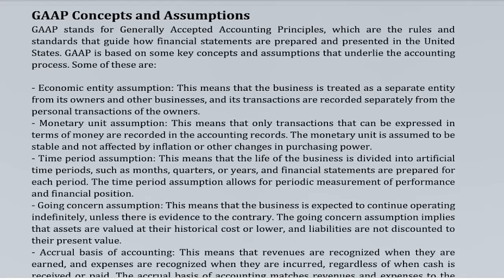Time period assumption. This means that the life of the business is divided into artificial time periods, such as months, quarters, or years, and financial statements are prepared for each period. The time period assumption allows for periodic measurement of performance and financial position. Going concern assumption. This means that the business is expected to continue operating indefinitely, unless there is evidence to the contrary. The going concern assumption implies that assets are valued at their historical cost or lower, and liabilities are not discounted to their present value.